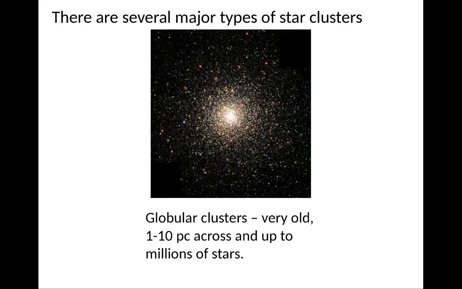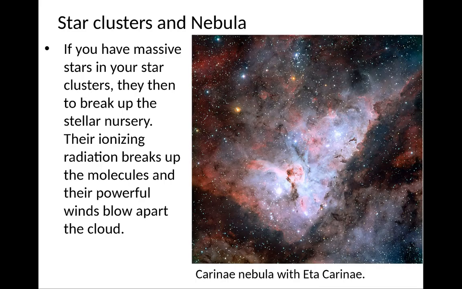Right. And finally, there's one more cluster, which is called a globular cluster. These are typically very old. They're extremely massive. Typically, millions of stars sit in them, and they're pretty compact, about 1 to 10 parsecs, about 3 to 30 light years across. Right. And they are gravitationally bound.